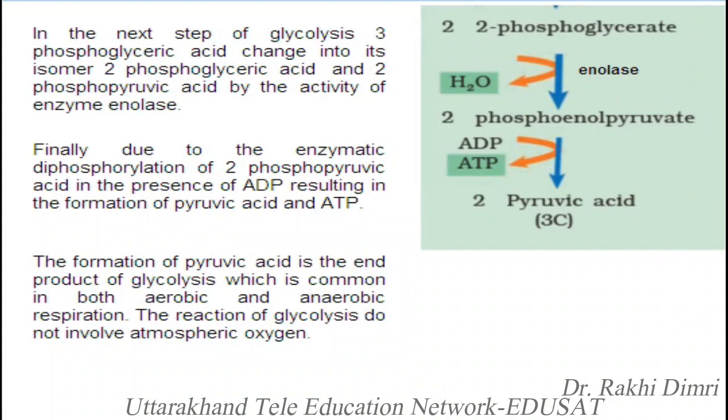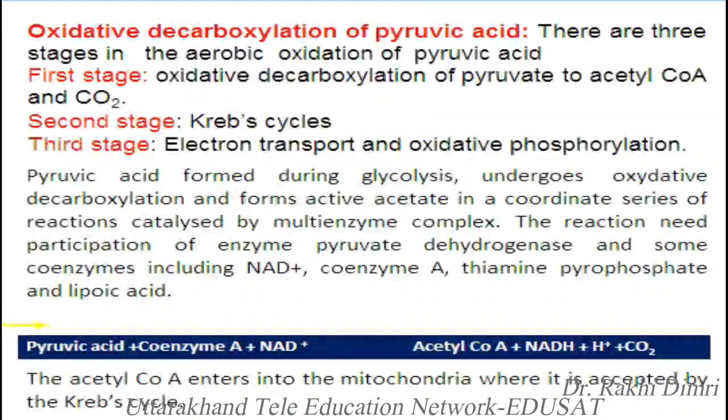The formation of pyruvic acid is the end product of the glycolysis process, which is common in both aerobic and anaerobic respiration. The reactions of glycolysis do not involve atmospheric oxygen.